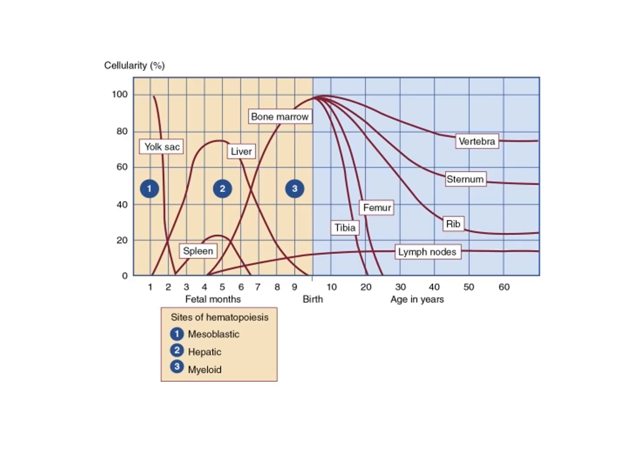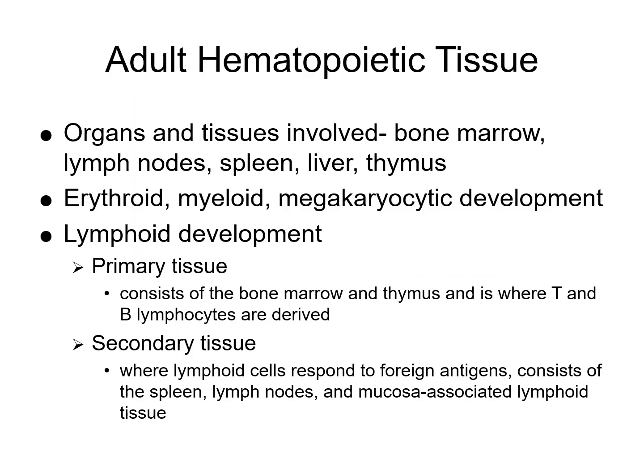This is just a chart that shows the differentiating hemoglobin levels and where blood is being formed during that time.